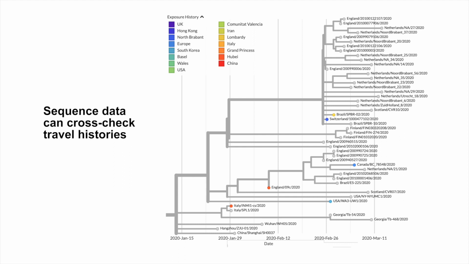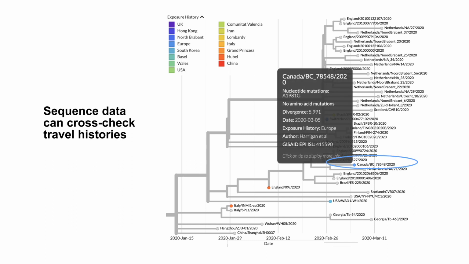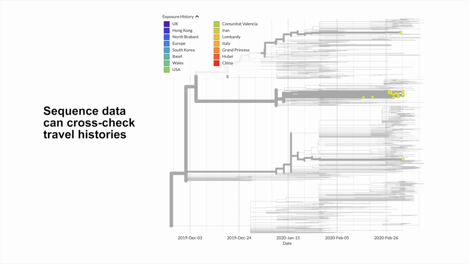Identifying where a given case was infected is important for understanding which areas are experiencing local transmission versus primarily travel-associated cases. Here, the tree is colored by the travel history of a case when known. Looking at the Canadian sequence in the middle, we see that they have a reported travel history to Europe. When we zoom out, we can see that this isn't always so consistent.